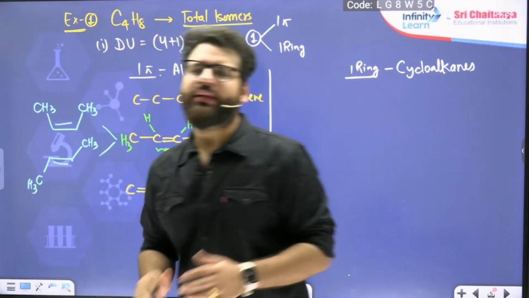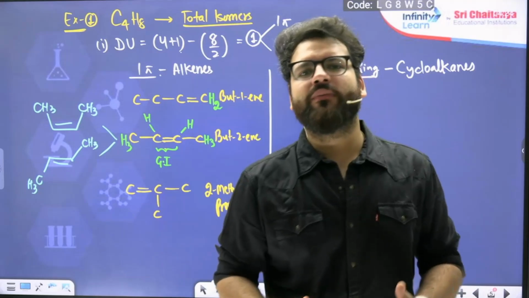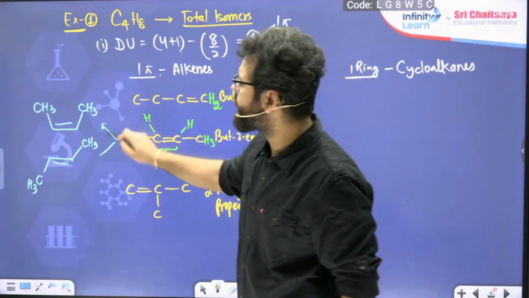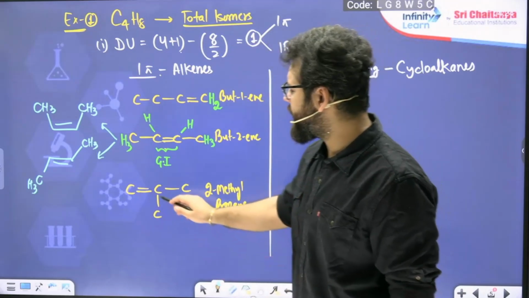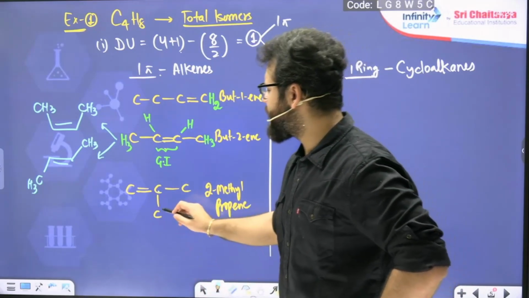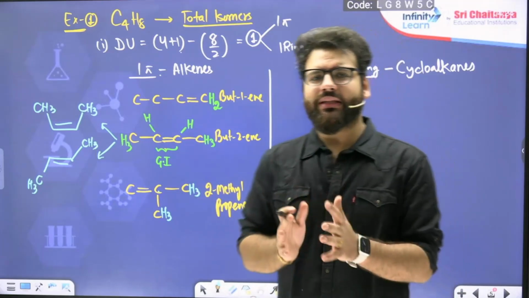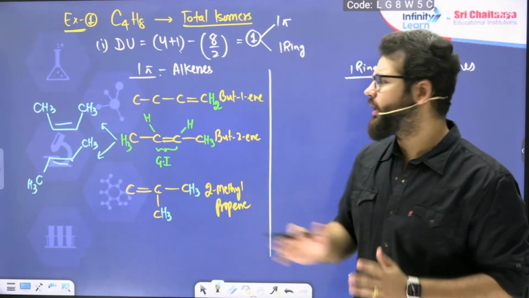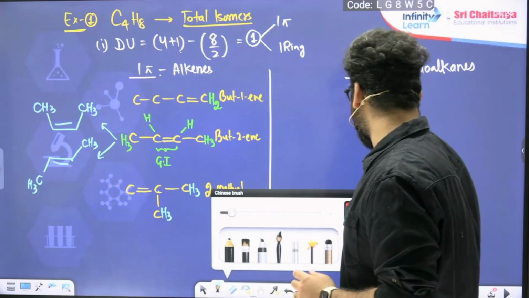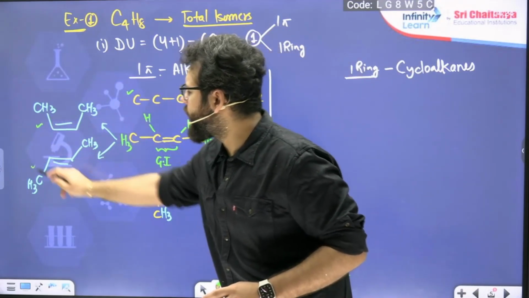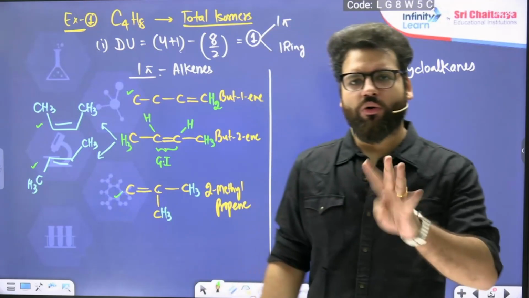If you have the basics of isomerism with you, I hope all of you are clear with these 2 possibilities here. In this case, if you see, this carbon of the unsaturation is attached to 2 same groups, CH3 and CH3. So in this case, obviously it will not exhibit GI. So total open chain compounds till now I have got are 4. 1, 2, 3, 4. 4 open chain compounds.